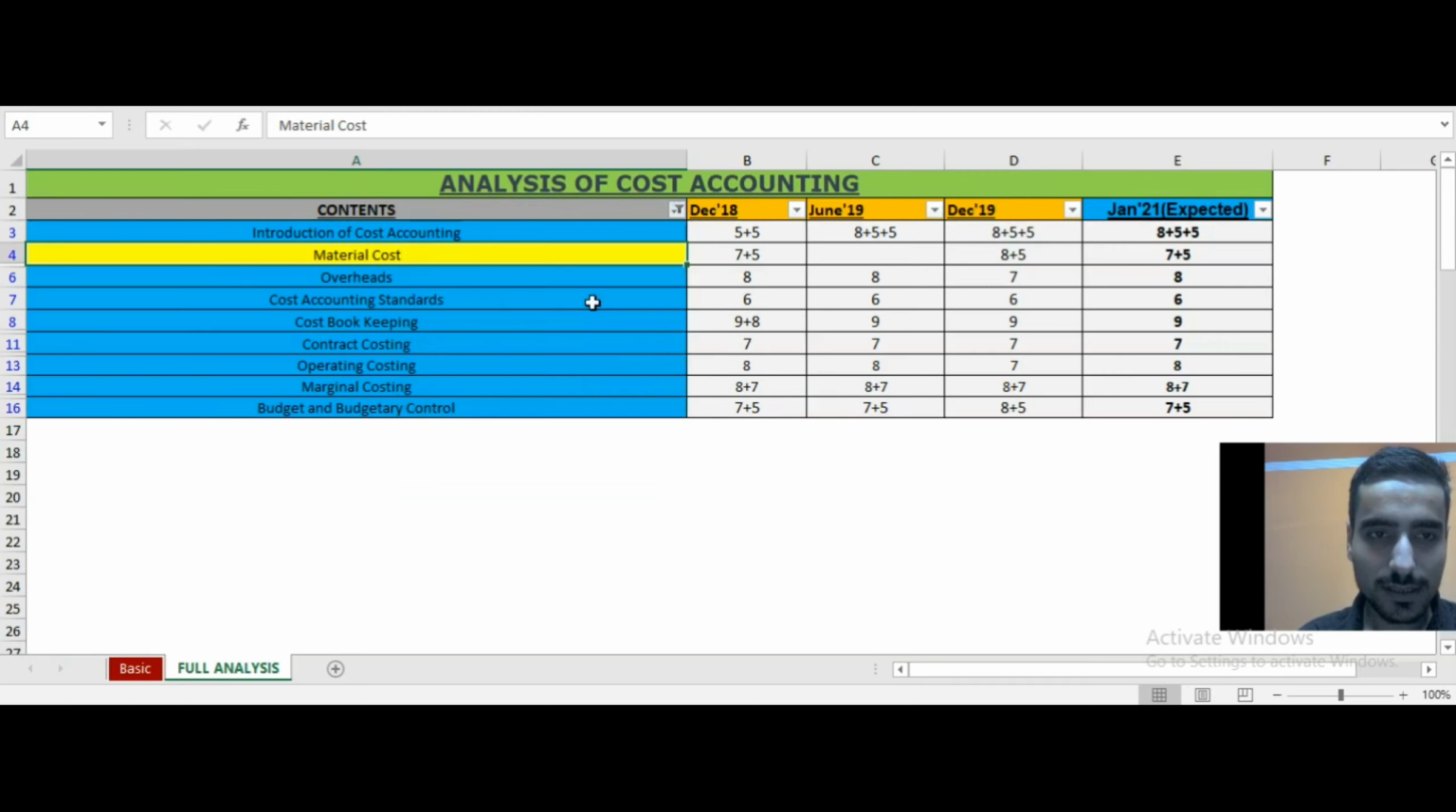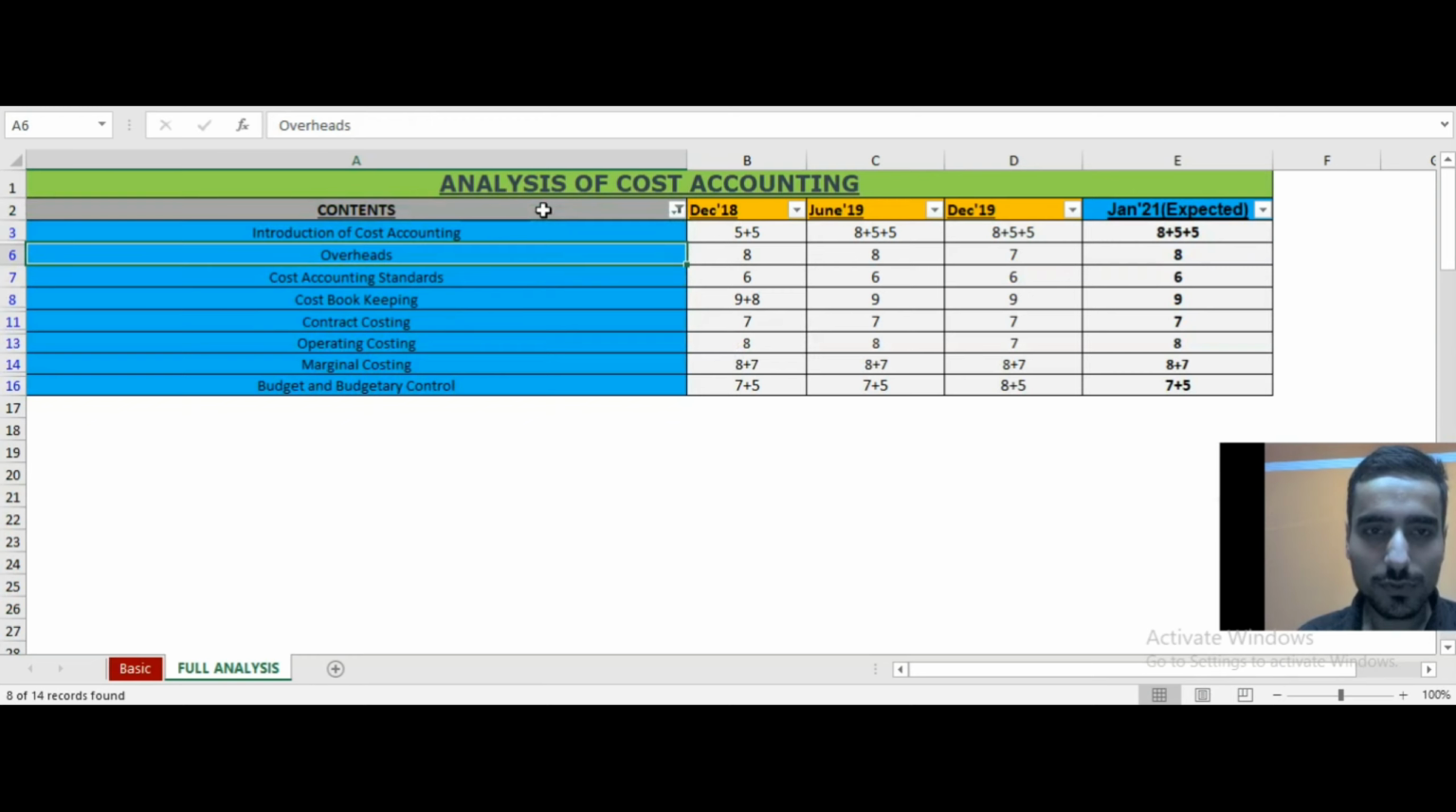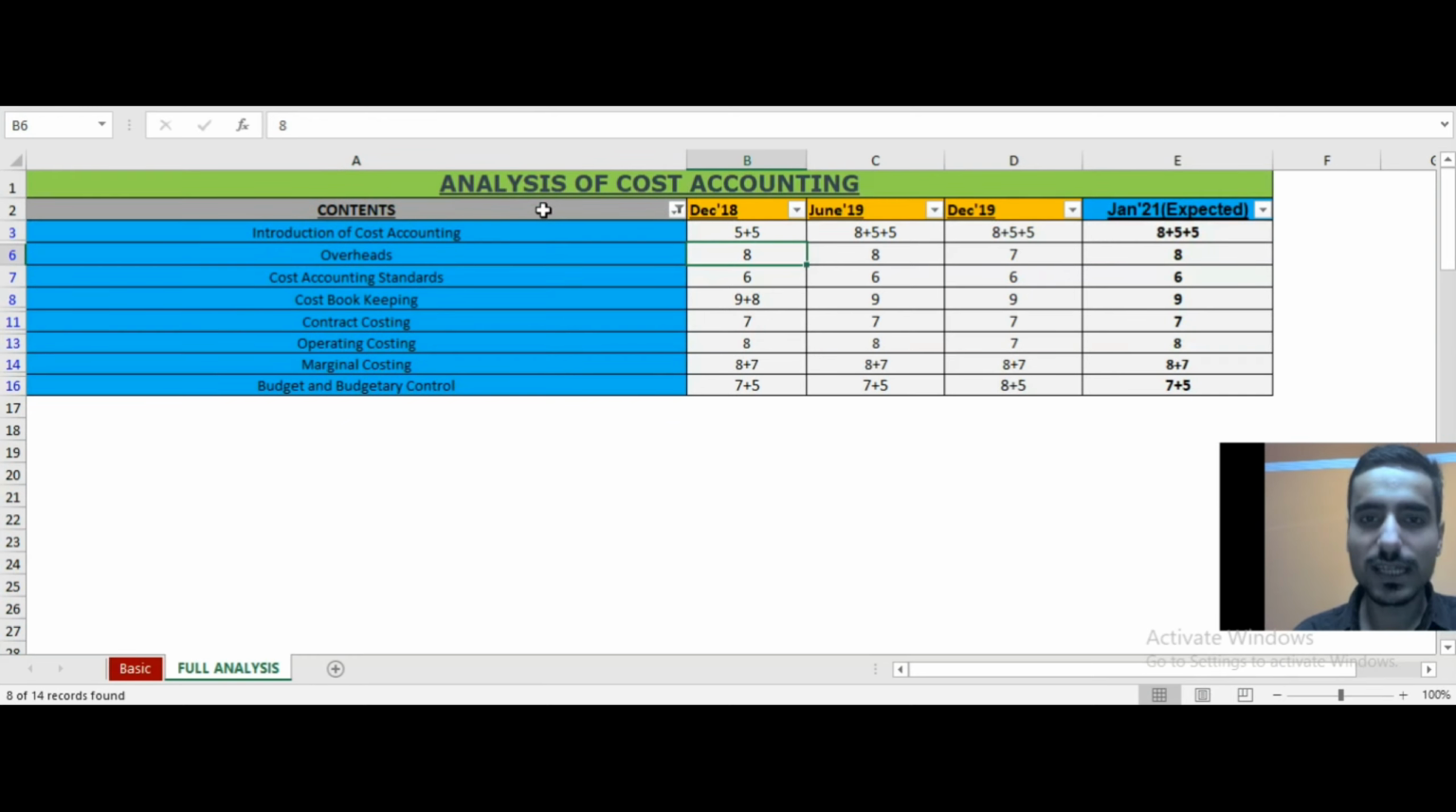So if I just clear the filter and do it again on the important topics, these are the most important ones because it has been asked consistently since December 18. For overheads you can see 8 marks in December 18, 8 marks in June 19, then 7 marks in December 19, so around 7 to 8 marks again in Jan 21.